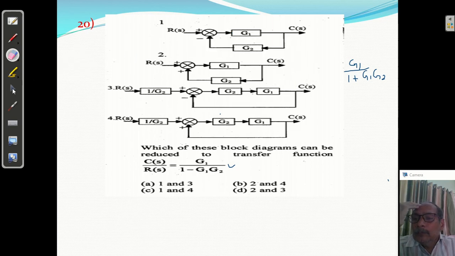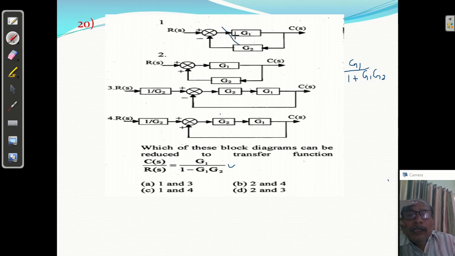What is your answer? Your answer is this, 1 minus, meaning positive feedback is required. It is minus. So we want a positive feedback. So this is the positive feedback, second, and this is the third. So we want this second or third, right? This is a negative feedback. It is a negative feedback.